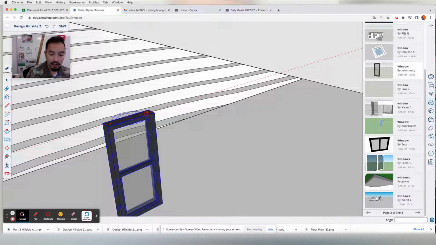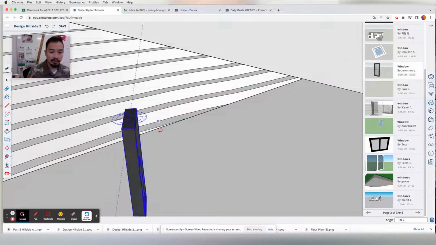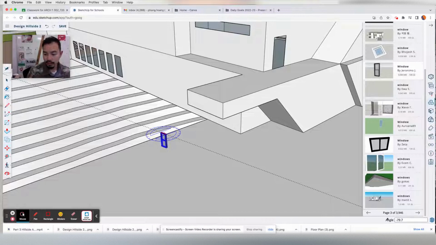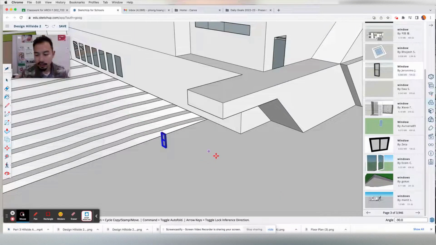And a little compass will appear. You click once, let go of the mouse like what I've done, and I can rotate by moving my mouse now. The degree is what you want on the bottom right hand corner right here. And the degree you want is 0, 90, 180. And the one we want now is 90. That's how you know it's perfectly in the right direction.